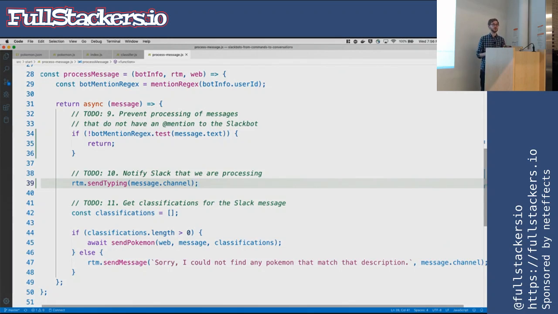This is just a way that you can have it so your bot seems to be thinking about something. And once you send a message to Slack, it'll remove the typing notification. So you don't have to manually turn off typing. It'll automatically do that. And if you don't send a message or forget to send one or you time out, it will eventually time out as well. And the very last to-do we need to do is get those classifications.